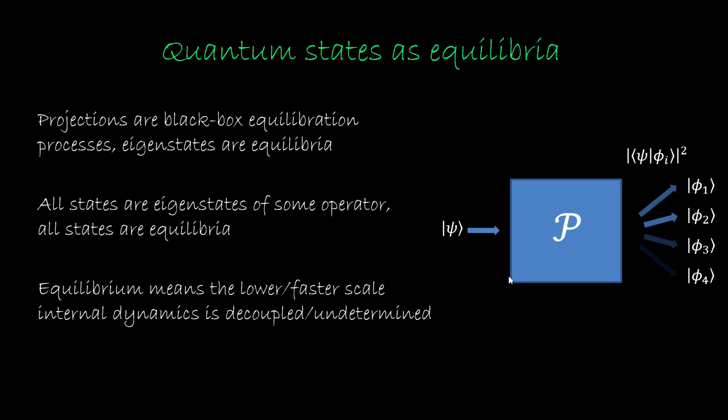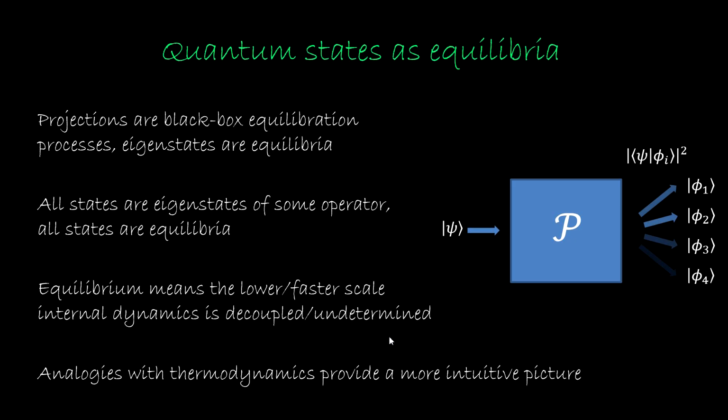Equilibria also means that lower, faster scale dynamics are decoupled and left undetermined. If you saw my other videos, this is consistent with quantum states being irreducible. They can't describe the internal dynamics. That's where our experimental and theoretical description stops. This view allows us to use the parallel with thermodynamics and statistical mechanics to create a more intuitive picture. In a sense, quantum mechanics is the fusion at a fundamental level of ideas from classical mechanics on one side and thermodynamics and statistical mechanics on the other. In a sense, it's the mechanics of equilibria. And under this view, at least to me, it makes a lot more sense.